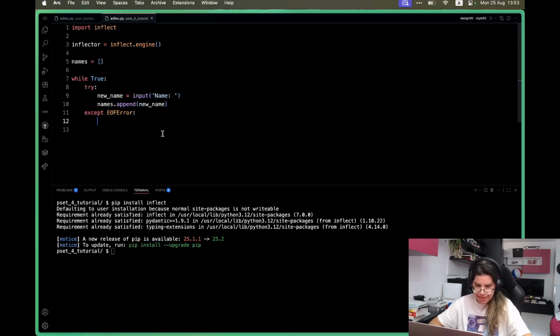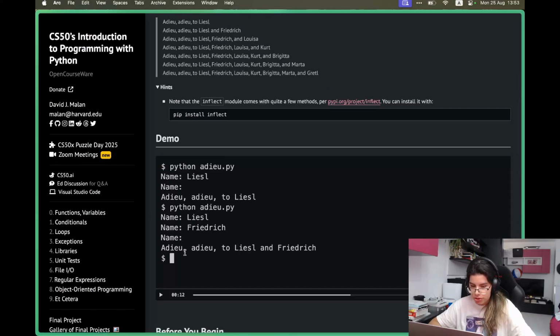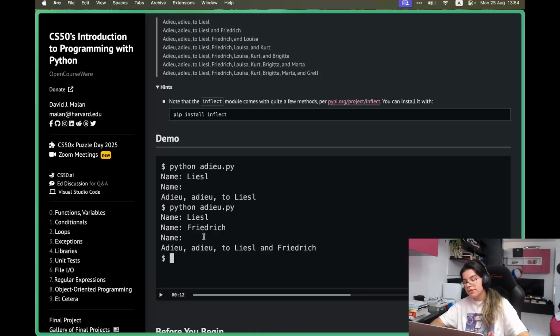But in case there is an EOFError, which is not really like an error, it just means that the file ended. We're not gonna use it anymore. We're not gonna input anything else. In that case, we would like to print a message, and I'm gonna use a formatted message here. That's why I'm adding the F in front. Let's see what a message should look like. So the message should look like adieu, adieu, to. And then we're going to use the library, the method that was called join from the inflector in order to output the names in the proper sequence and the proper formatting.